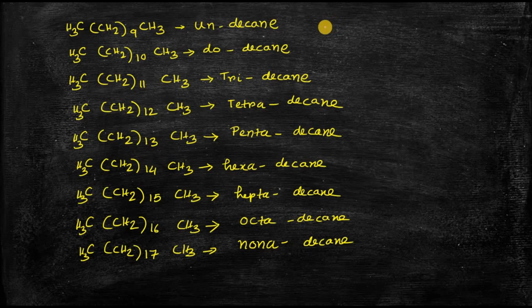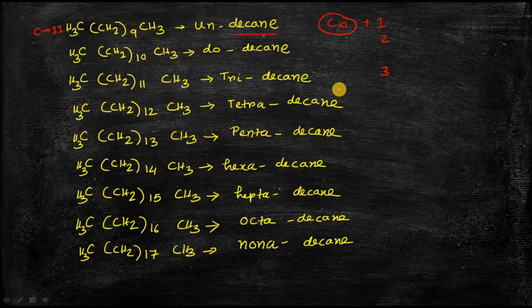I am not writing the whole structure. I am just giving one example where the number of carbon atoms is 11, which is greater than 10, C11. You can see that the word dec is common because it already has 10 carbon atoms, and in addition to the 10 carbon atoms it may have 1 extra carbon atom or 2 or 3.